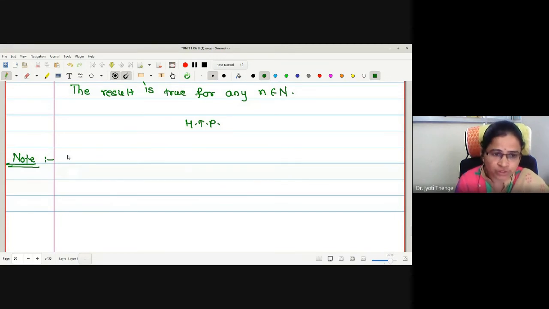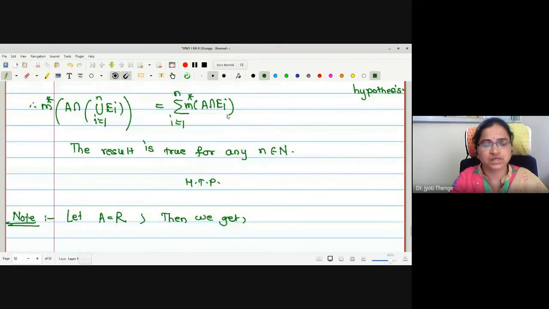Let A equal R, the whole set R. Then what do we get? This is the result and we are going to substitute A equals R. Let us check what the left hand side is, or both simultaneously.